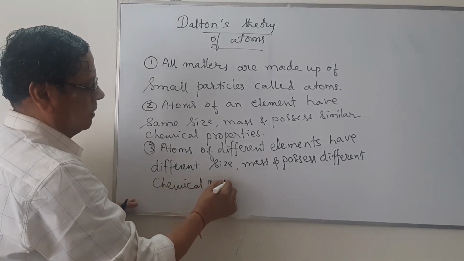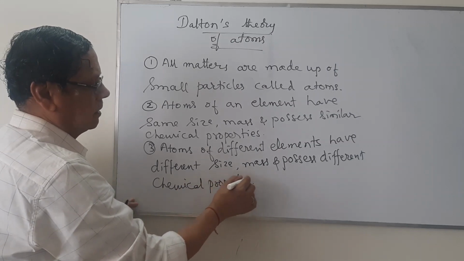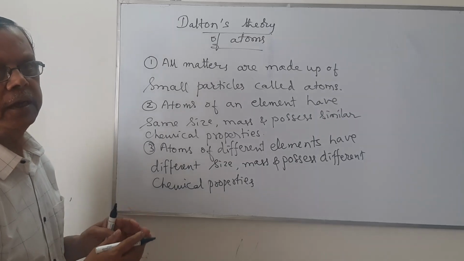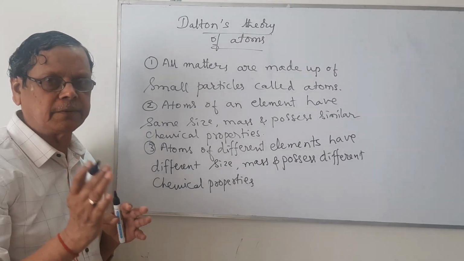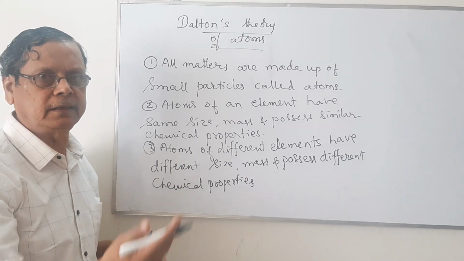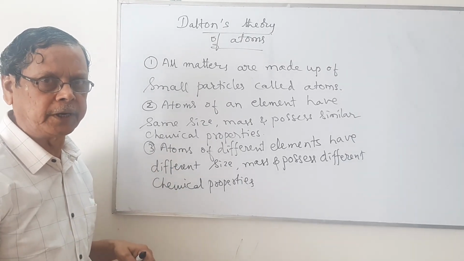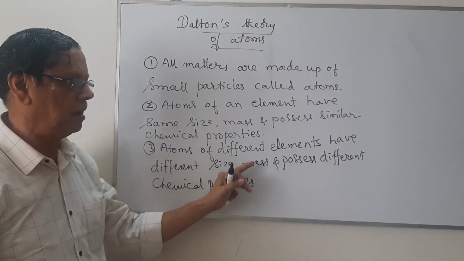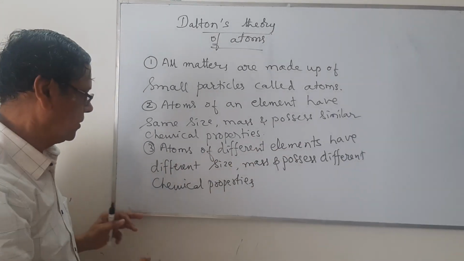Suppose you take the elements hydrogen and oxygen. Hydrogen atoms have got some size, mass, and properties, while oxygen atoms have got different size, different mass, and different properties. So atoms of different elements have different size, mass, and possess different properties.